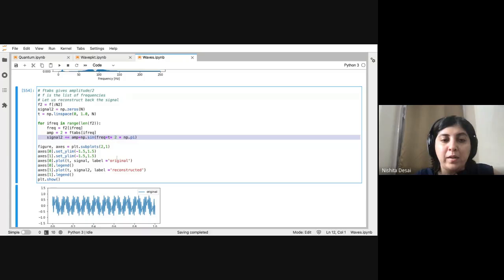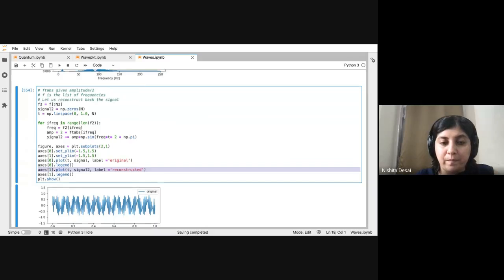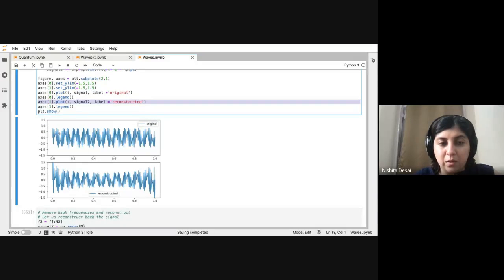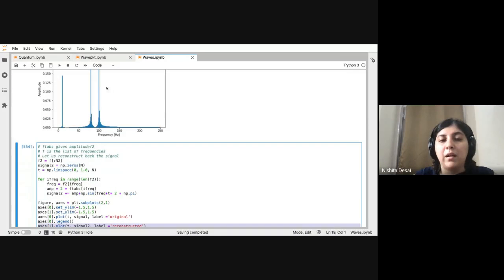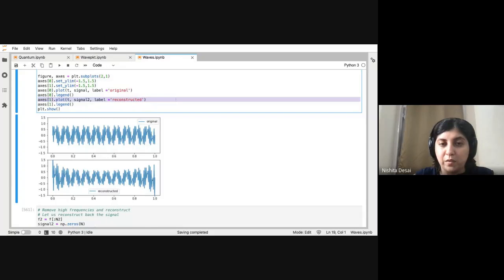What I want to plot is the original signal and the signal reconstructed using the Fourier transform. This is what it looks like. This is the original signal and this is the signal we reconstructed from the Fourier transform. You will notice that they are very similar, except that there are some problems towards the edges, and this mainly happens because our sample size is small. If you have a very large time sample, then these errors will be reduced. So the first check is that you can indeed reconstruct the signal based on the Fourier transform.